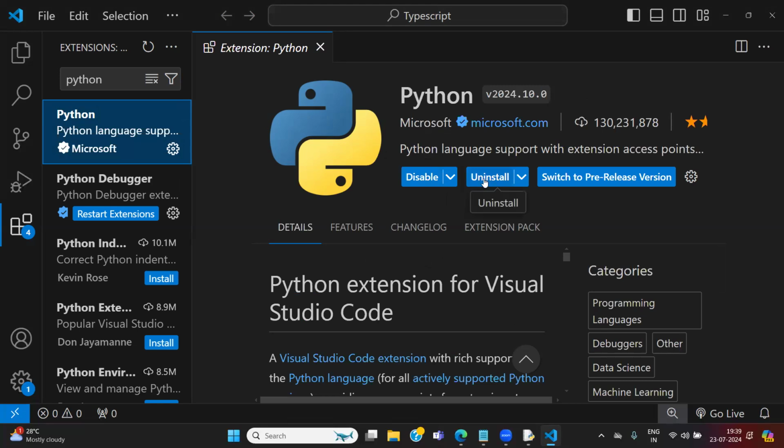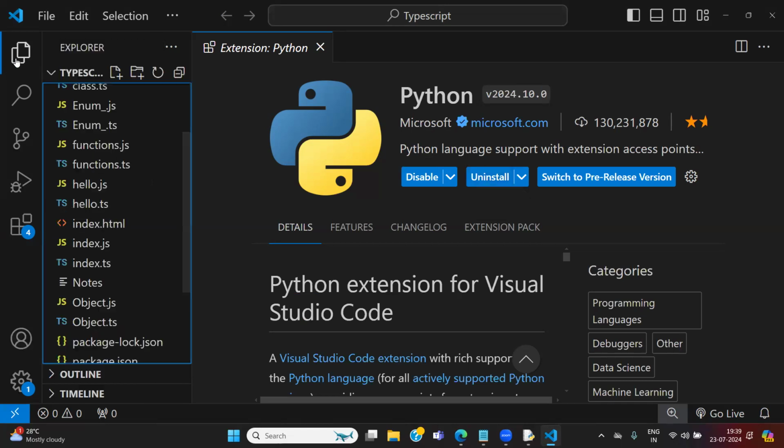Here one button will come, called the install button. But now I'm not getting the install button. I'm getting the uninstall button. Why? Because it is already installed. The extension is ready. No need to worry about it. But whenever you are installing on your machine, it will show the install option.